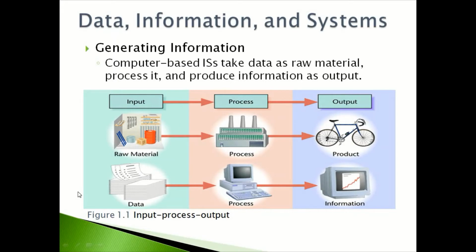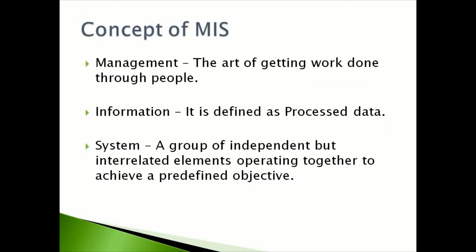After discussing the relationship between data and information, let us discuss the concept of MIS. It involves three terms: management, information, and system, which provides a complete and focused definition of MIS.